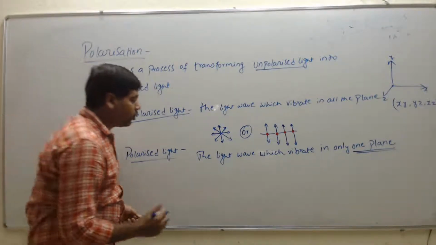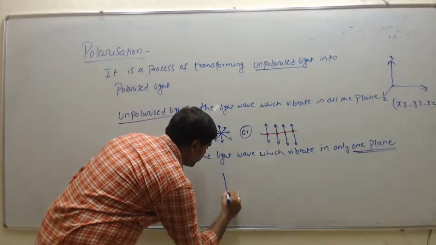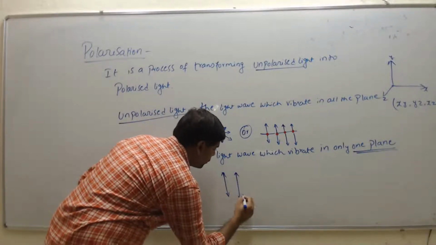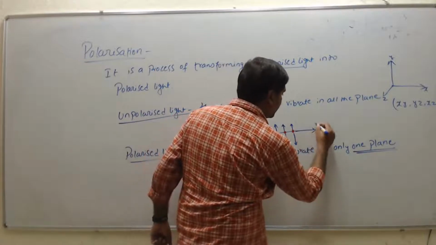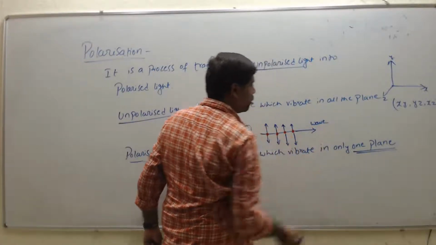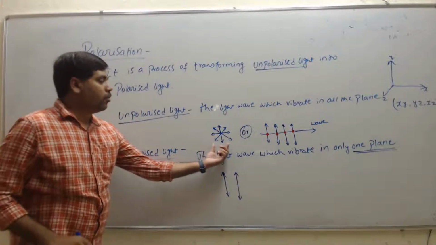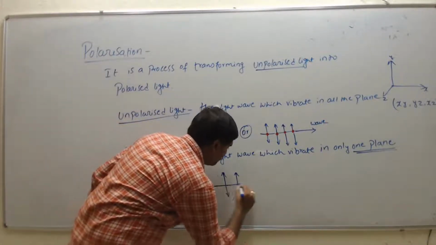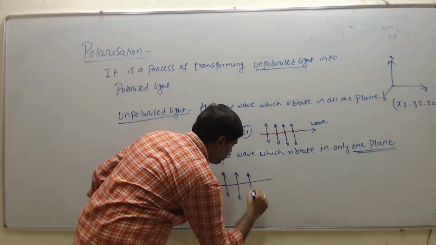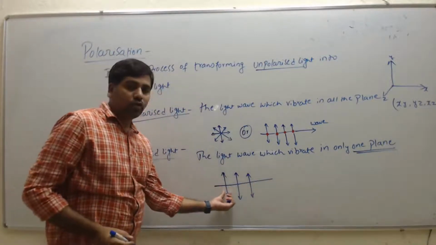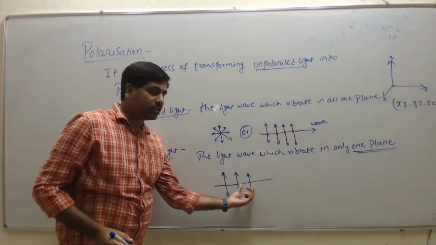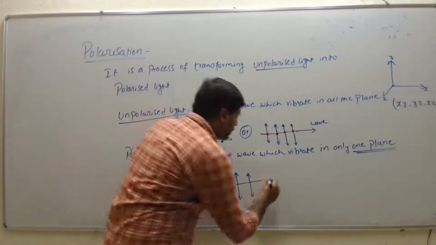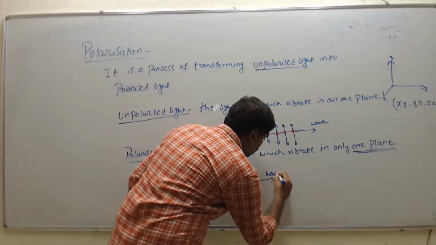So if you represent the polarized light, here this gives the direction of wave propagation, that is, the light moving in that direction. Here in the middle we don't have any dots. These are the particles which vibrate perpendicular to the wave propagation.